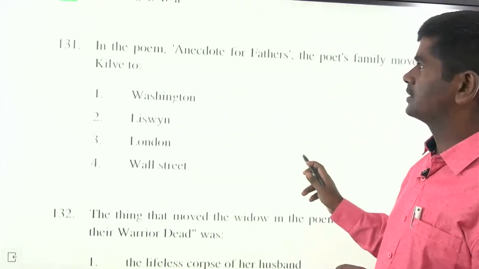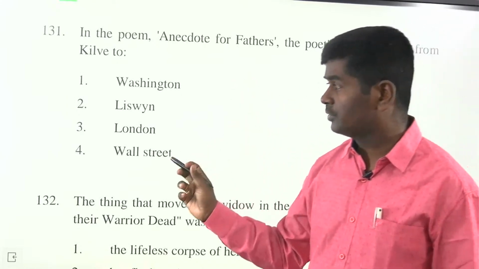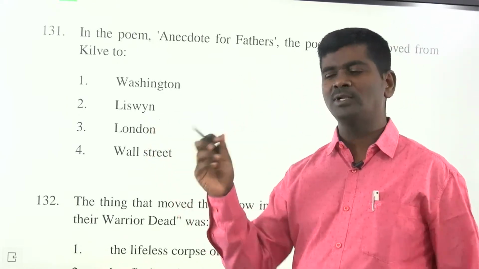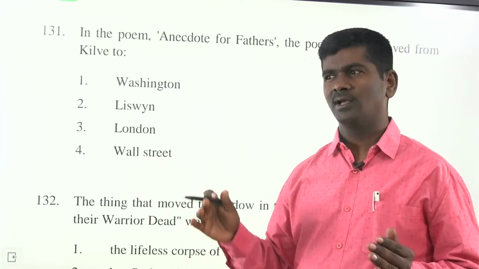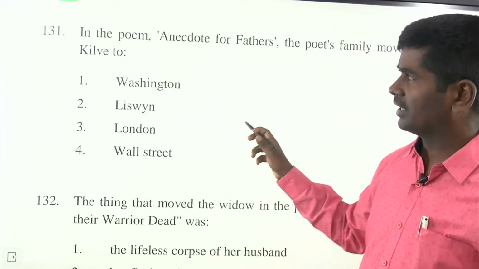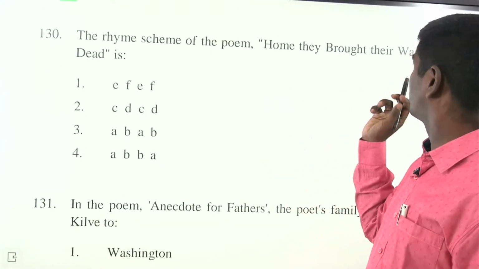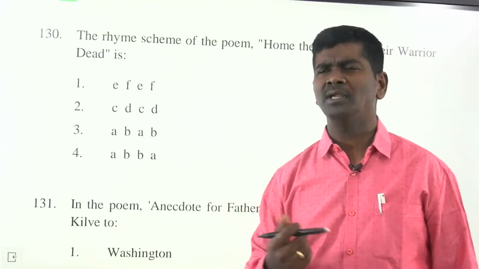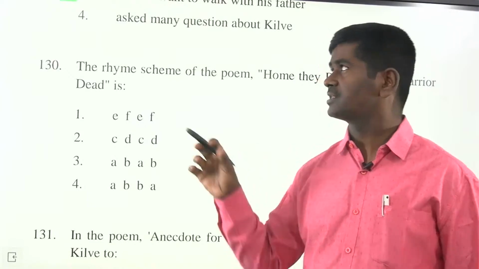Next, in the poem Anecdote for Fathers, the poet's family moved from Kilve to Liswyn Farm. The former place is Kilve and the new place is Liswyn Farm. Next, the rhyme scheme of the poem Home They Brought Her Warrior Dead is ABAB. It's very easy if you check it.